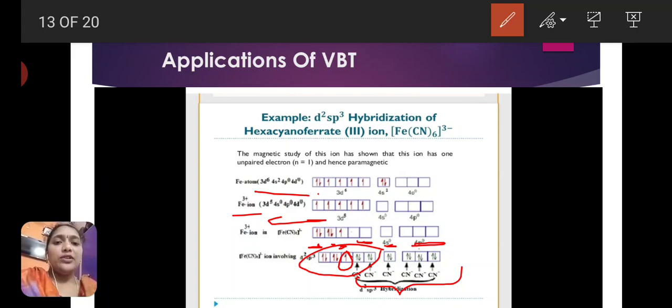Here the n value is 4, and n minus 1 means 4 minus 1, which is 3. So the 3d orbital is present. So this complex is called an inner d orbital complex.